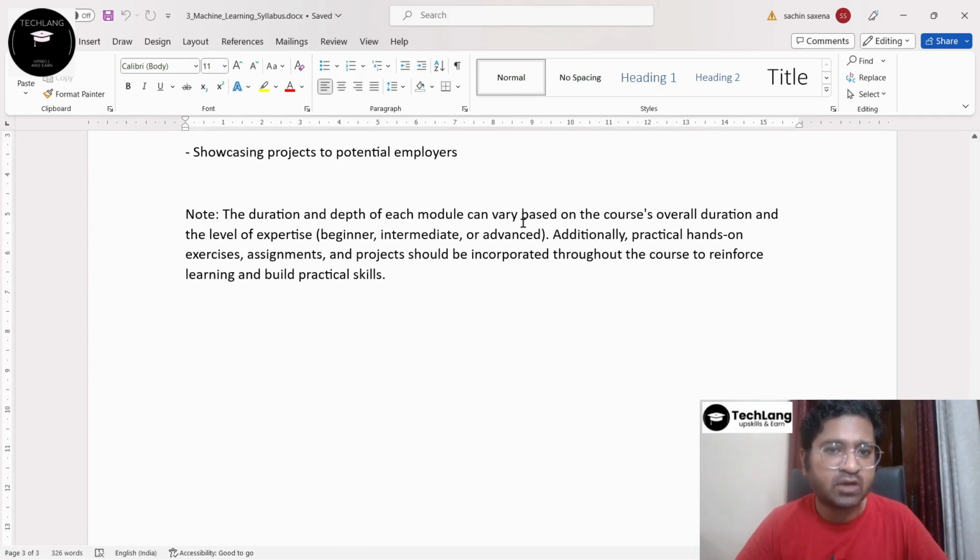and then the duration and depth of each module. While learning this syllabus, we can vary the overall course duration and the level of expertise. It may be beginner, you might be from an intermediate background, you might be a pro in your subject. Additionally, practical hands-on exercises will be there, assignments will be there, projects will be there, to build your practical skills.